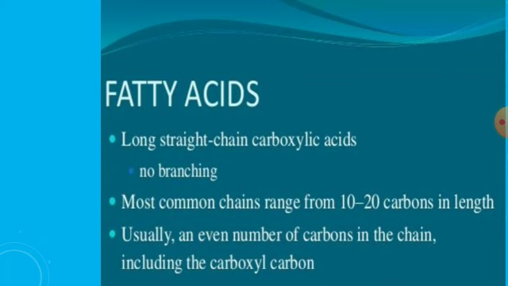Before that, we need to know what a carboxylic acid is. The carboxylic acid group is the COOH group. The long straight chain is denoted by R, that means the side chain. The fatty acids are unbranched, that means they do not contain any branches. Most common chains range from 10 to 20 carbons in length.